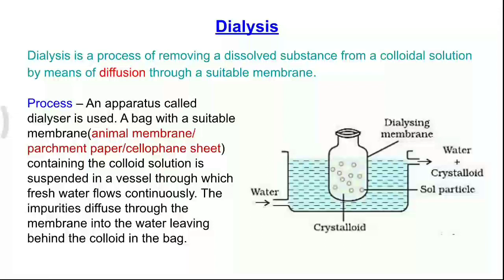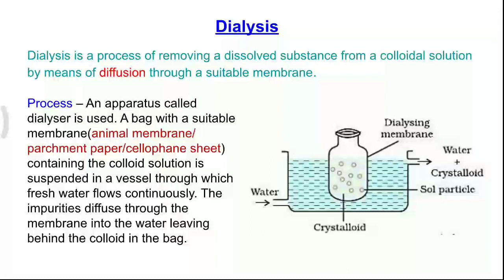An important method used for the purification of colloidal solution is dialysis. Dialysis is a process of removing a dissolved substance from a colloidal solution by means of diffusion through a suitable membrane. The apparatus used in this method is called a dialyzer. It consists of a bag made of parchment or cellophane. The bag is filled with the impure sol to be purified and is suspended in a tank through which pure water is circulated.